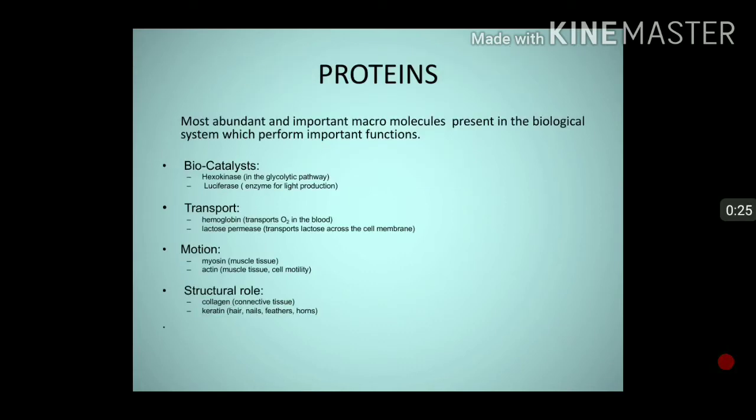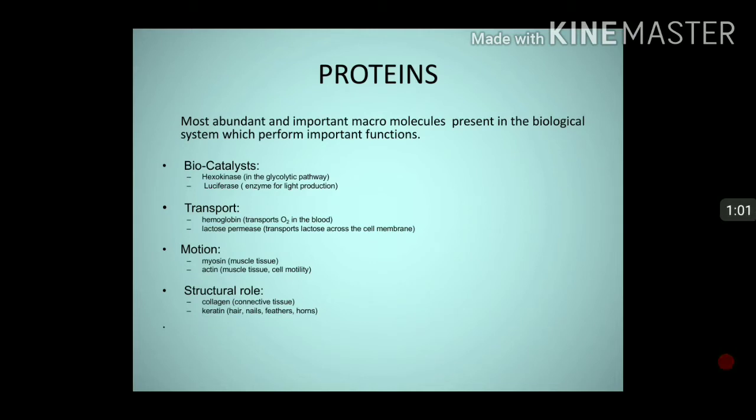Proteins are the most abundant and important macromolecules, bigger molecules, present in the biological system which perform important functions like biocatalysis, that is, different types of enzymes like hexokinase, which catalyzes the conversion of glucose to glucose 6 phosphate, the first step in glycolytic pathway, or the enzyme luciferase, which is the enzyme responsible for light production in firefly.